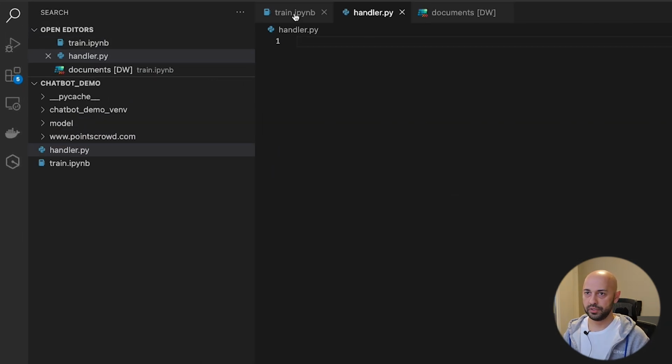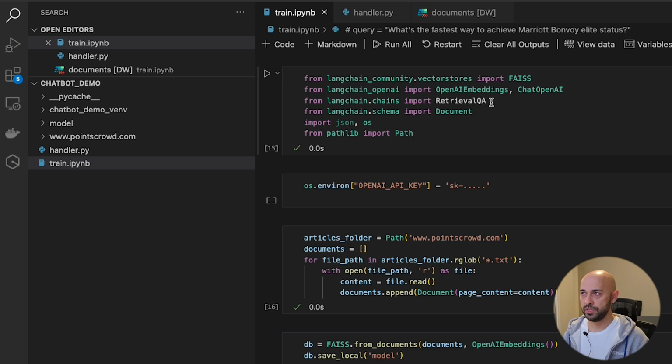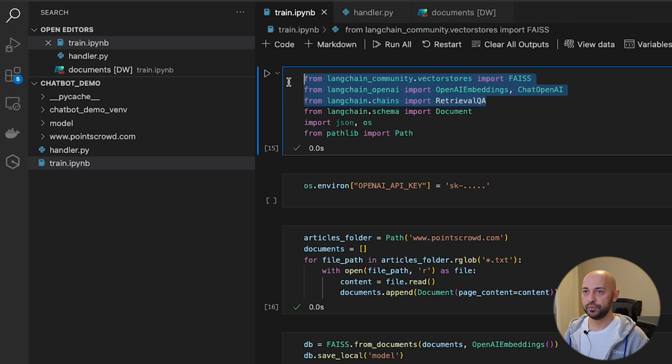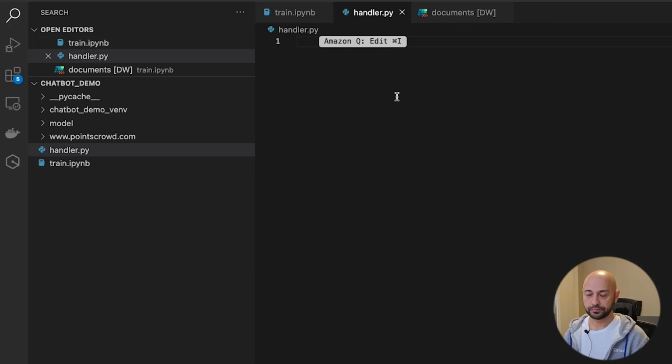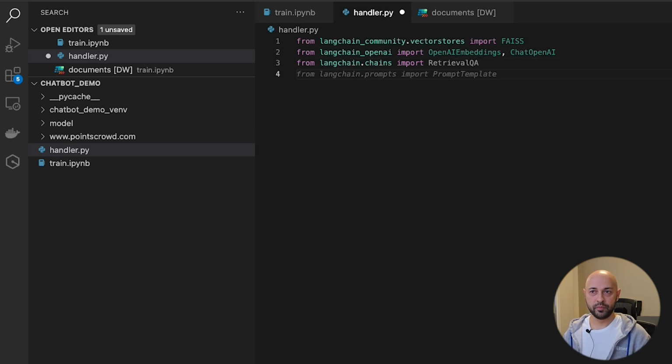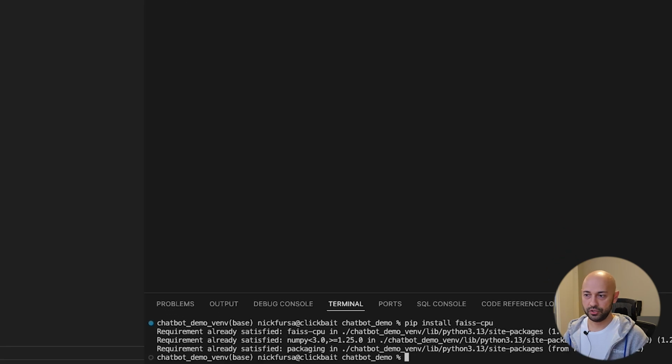We will need to import already familiar libraries. Maybe without document, we don't need that anymore, but we will need to do a retrieval QA, we will need to do embeddings OpenAI, and we will need to do FAISS so we can load our data. We're gonna make our API driven by FastAPI. So for that, we need to install FastAPI, Pydantic, and we're gonna use Uvicorn server. So these are dependencies we need to add.